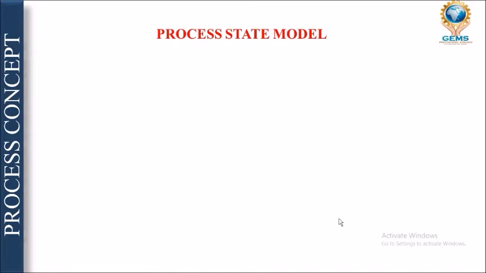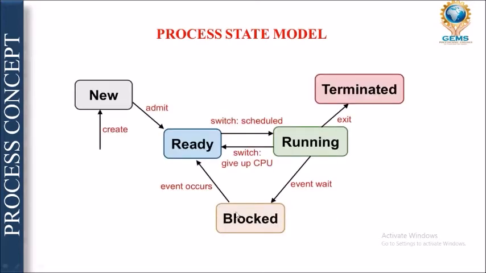Now the next one is your process state model. As I have already told you, I will teach you the states. For a process to be executed, it has to follow these states. I will just give a brief introduction here, because I will teach the process state model in depth in my subsequent lecture. There are 3 types of process state model: 5 state process model, 6 state process model, and 7 state process model.